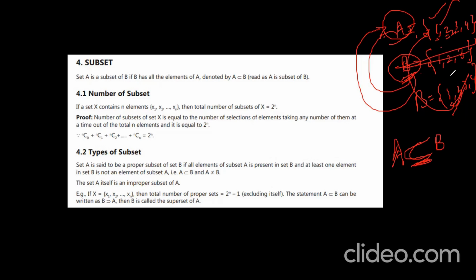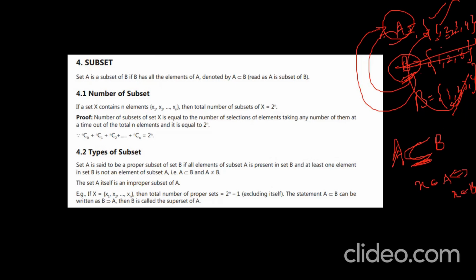A is a subset or equal to B. And you see, A is a subset or equal to B means what? X belongs to A and the small x also belongs to B, which implies X belongs to B, right?